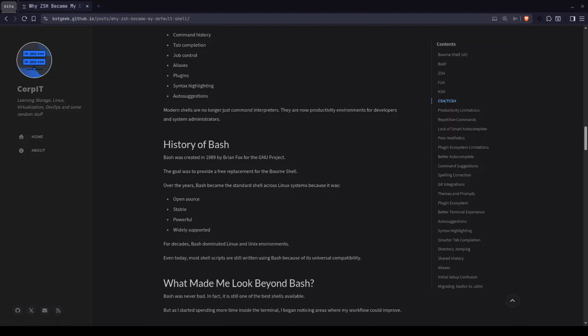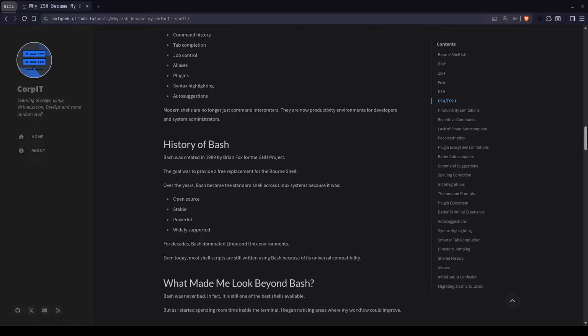Why I chose ZSH? My real exposure to ZSH started when I switched to Mac in 2022. One thing I immediately loved about Mac was the terminal experience. And even today I still use the default Mac terminal. It already provides almost everything I needed. While exploring macOS, I discovered that Apple had already switched their default shell from Bash to ZSH. That made me curious. And once I started using ZSH, I completely understood why developers and sysadmins love it so much.